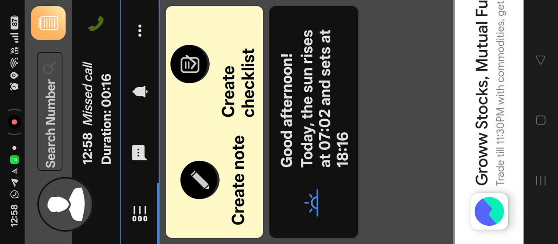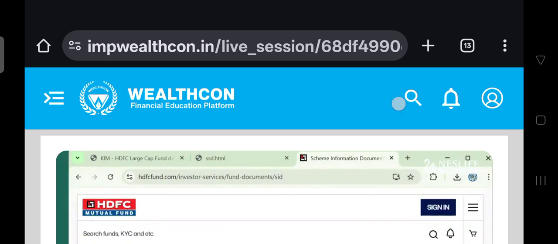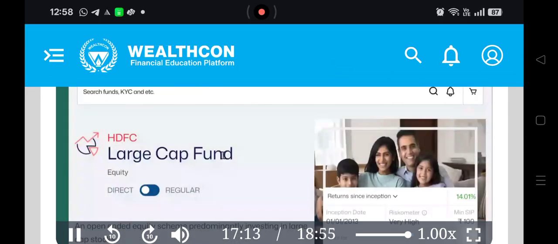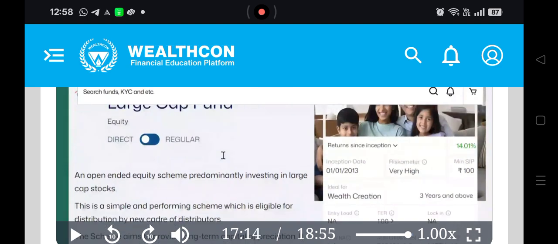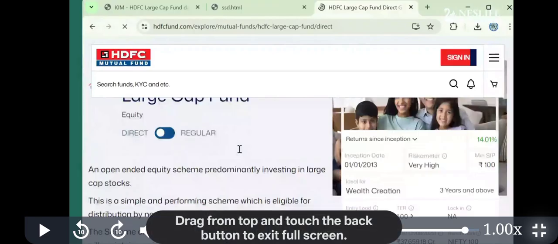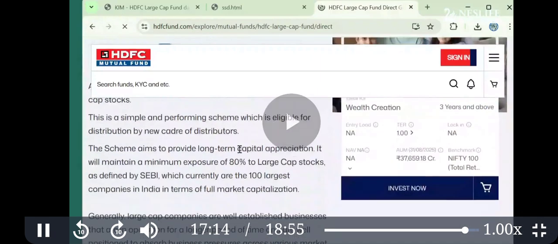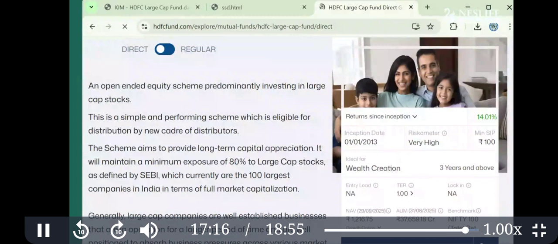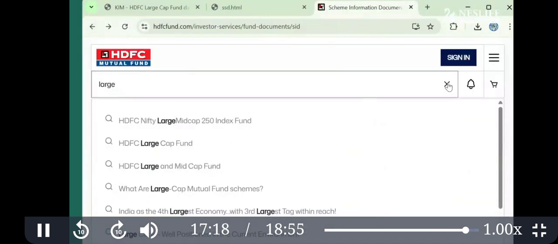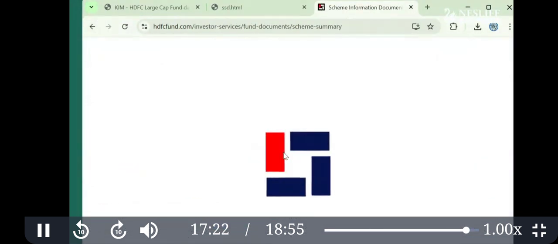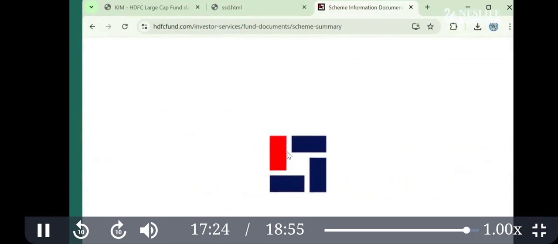A little more detail is mentioned in the scheme information. In the scheme summary, you can find whatever is mentioned.